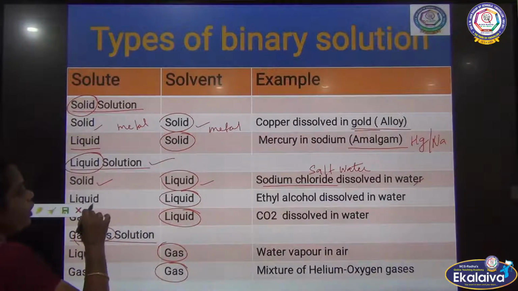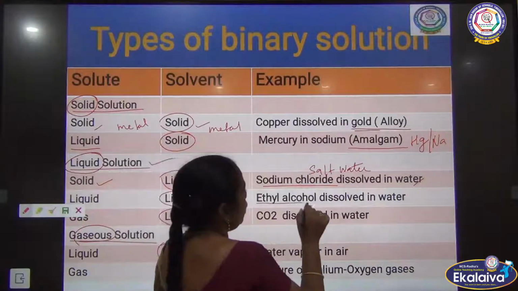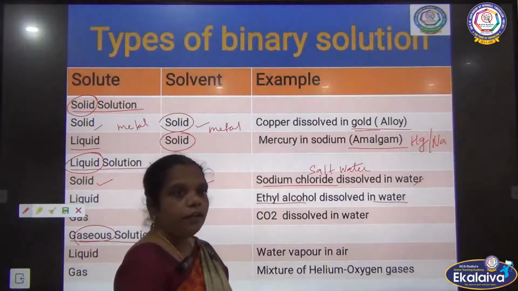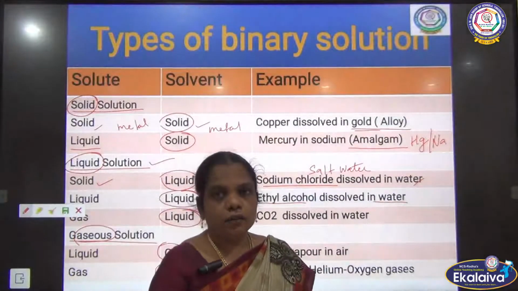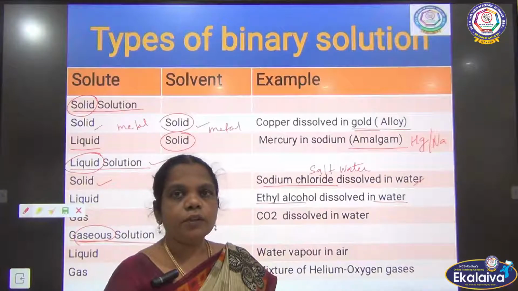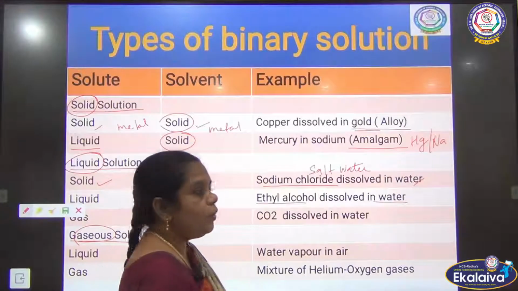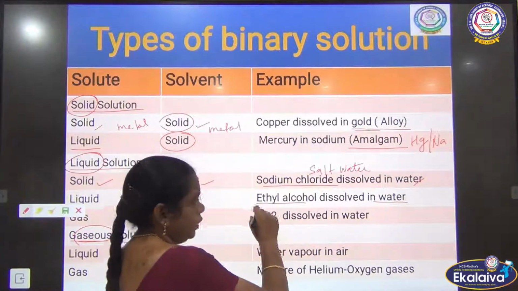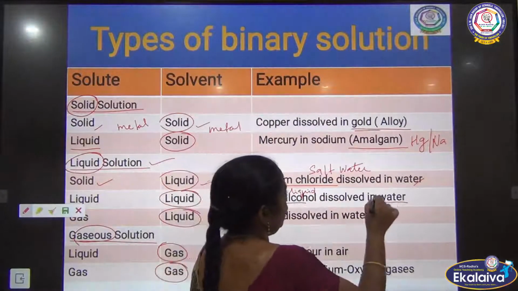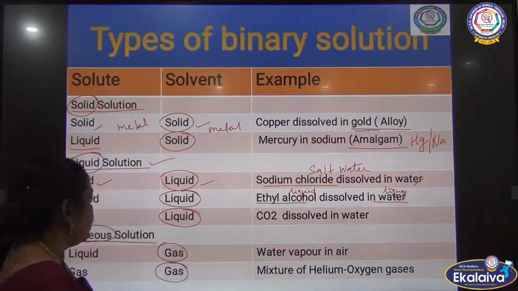And next, liquid and liquid, both are liquid. So ethyl alcohol dissolves in water. Even in our day to day life we mix water in milk. The milk is in a liquid state and water is also in a liquid state, and both can form a solution. One more example, ethyl alcohol is soluble in water. So this is one of the liquid solutions. Ethyl alcohol is also in liquid state, and you already know that water is in liquid state.